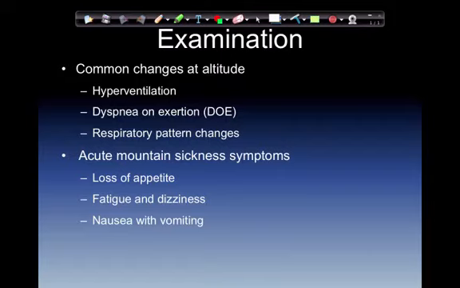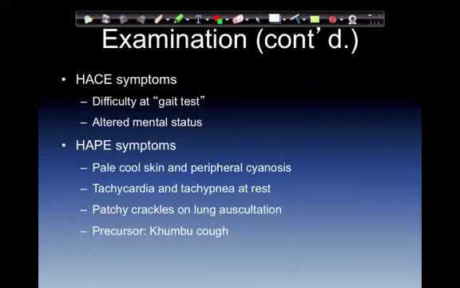HACE symptoms, or high altitude cerebral edema: difficulty at gait test. Now, HACE can be differentiated from acute mountain sickness by a simple gait test or a modified Romberg's test. The individual is instructed to walk heel to toe for several steps and then asked to turn around and walk back. If the person has difficulty, the paramedic can assume that he has some degree of high altitude cerebral edema. Altered mental status is another.